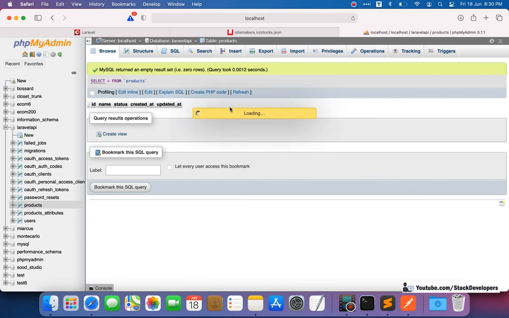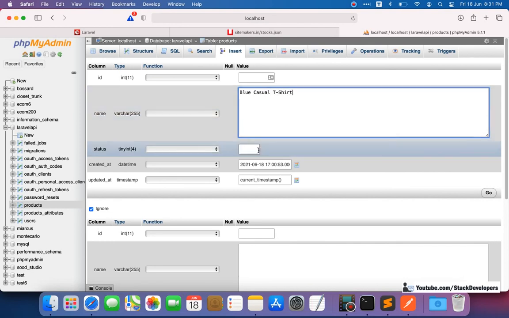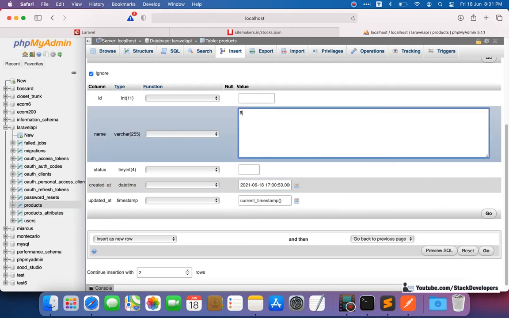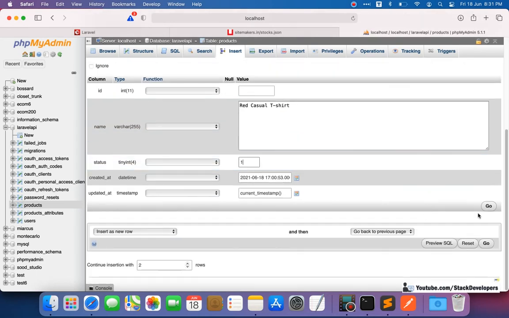I'm going to insert the first one, blue casual t-shirt, with status one, and the next one, red casual t-shirt. Only names are coming here, status is one, and it's fine.